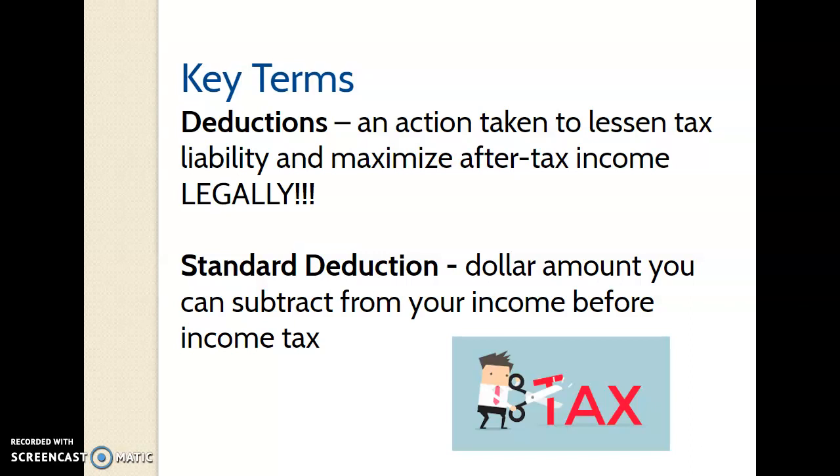If you own a home and pay property tax, that's a deduction. There are things that the government wants to encourage people to do, so they give you a tax break because of it. You can choose to file standard deduction or itemized deduction. Standard deduction is just a dollar amount that you can subtract from your income before your income is taxed. Right now, the standard deduction is $12,000. So if you didn't donate more than $12,000 to a charity or pay more than that in medical expenses, then you'll just want to file using the standard deduction of $12,000.